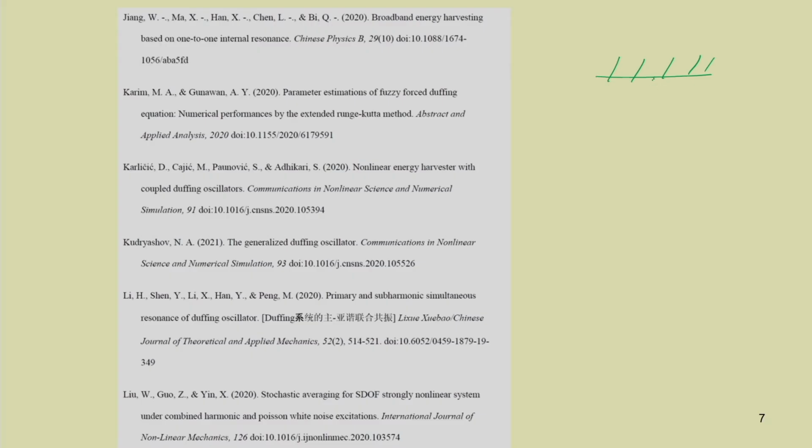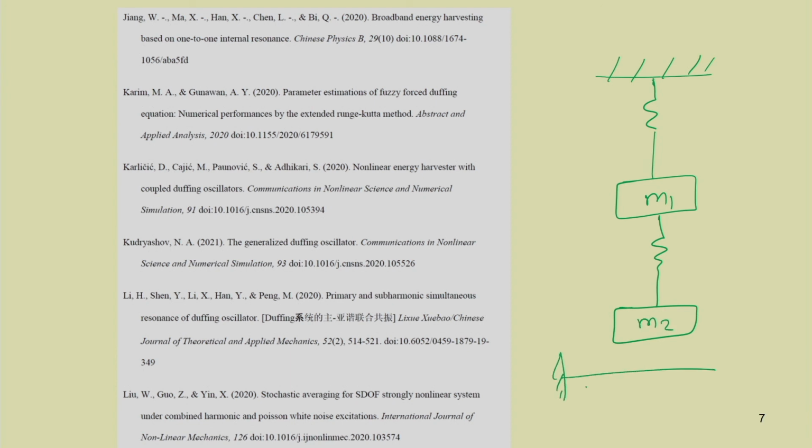Many systems will have, for example, let me take a 2 degree of freedom system, with one spring and mass, and let me take another spring and mass. So, this is M1 and M2. Or let me take a cantilever beam, that is a continuous system.